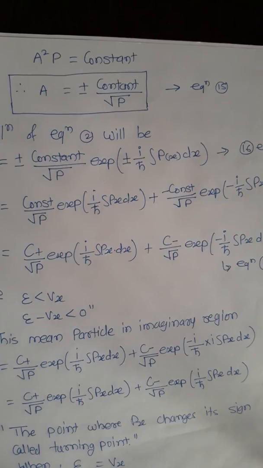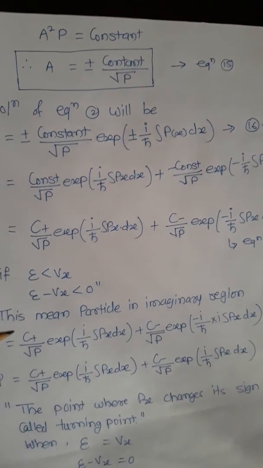And now we know that if the energy E is less than the potential V of x, then E minus V of x is less than 0. This means the particle is in imaginary region. If E minus V of x is less than 0, then the particle is in imaginary region.